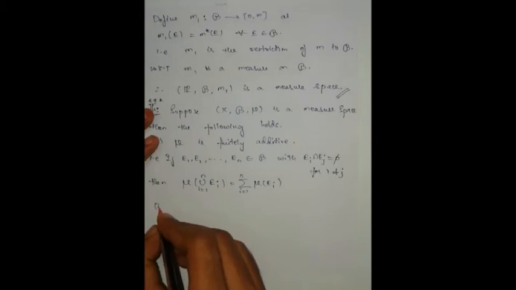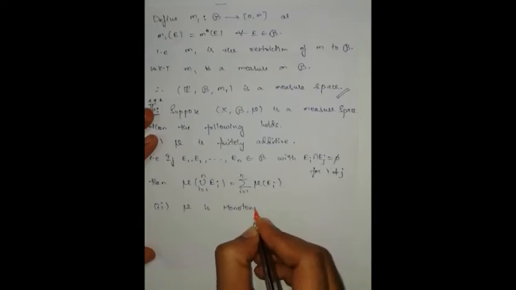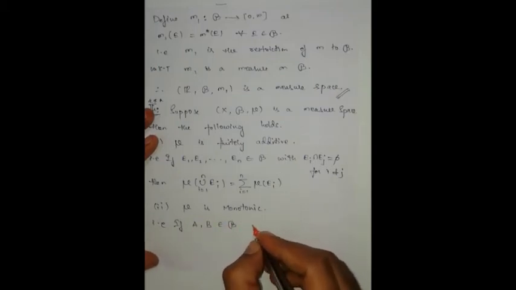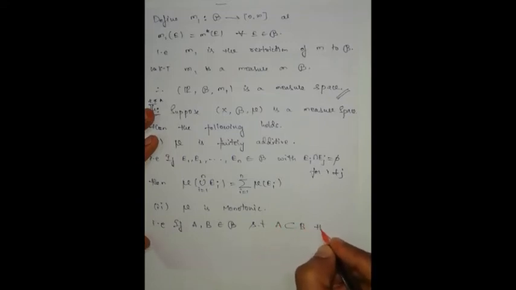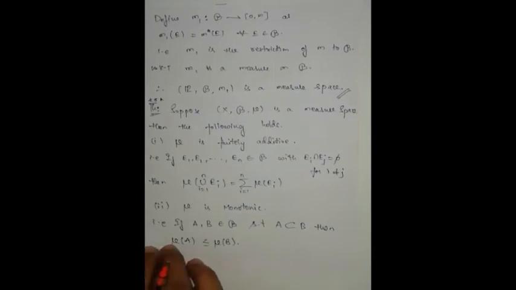Second one, mu is monotonic. That is, if A, B are any two elements of script B such that A is a subset of B, then measure of A is less than or equal to measure of B. Now let us prove this important theorem.